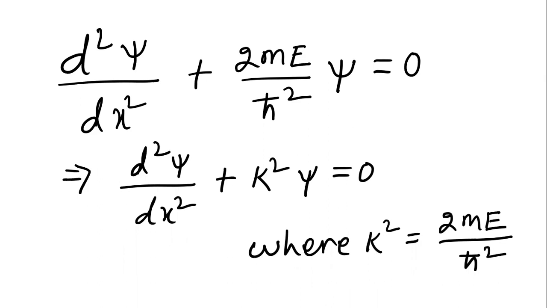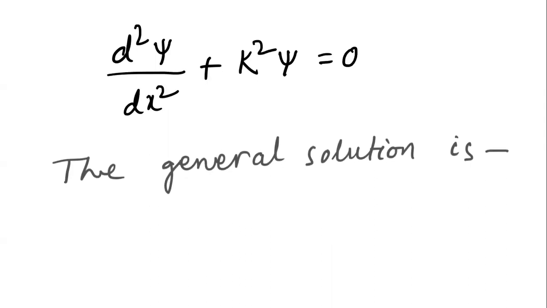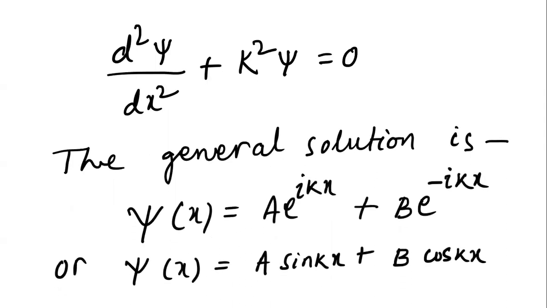So this is an ordinary homogeneous differential equation whose general solution can be written as: A e to the power i kx plus B e to the power minus i kx. That is the linear combination of two complex exponential functions, or else you can write it as the combination of two sinusoidal functions like A sin kx plus B cos kx. This can be the general solution for this particular equation.